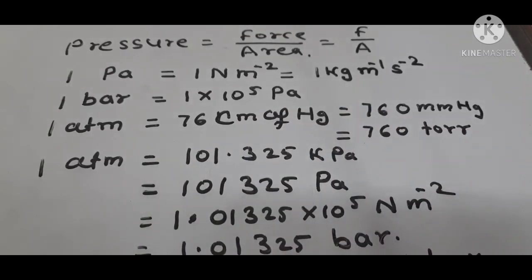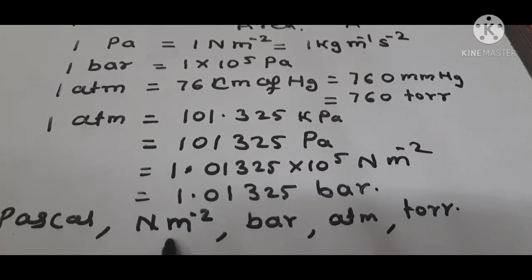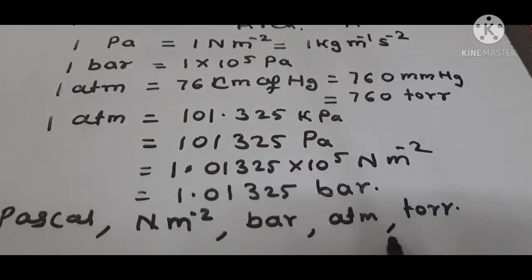Then 1 atmosphere is equal to 101.325 kilopascal. If we multiply by 10 raised to 5, it becomes Newton per meter square, and it is 1.01325 bar. So Pascal, Newton per meter square, bar, atmosphere and torr are the units of pressure.